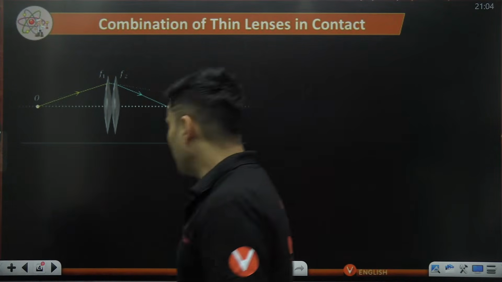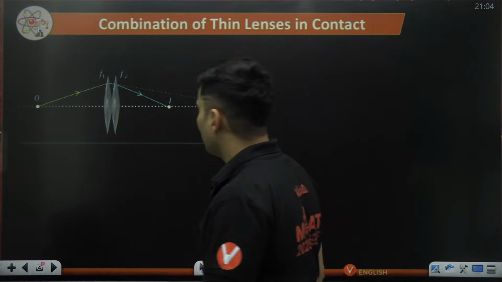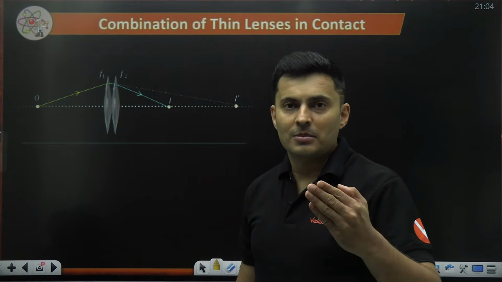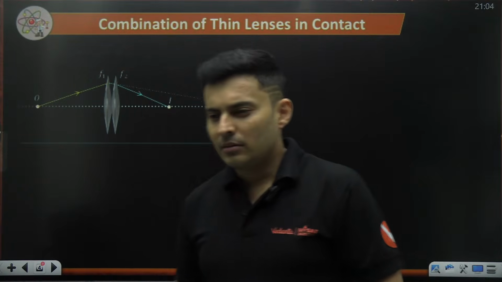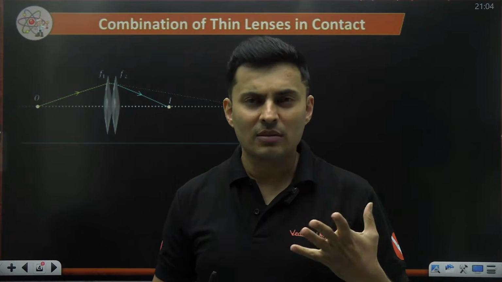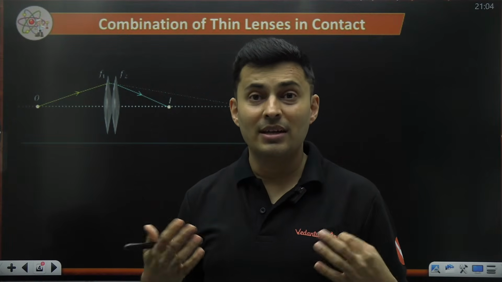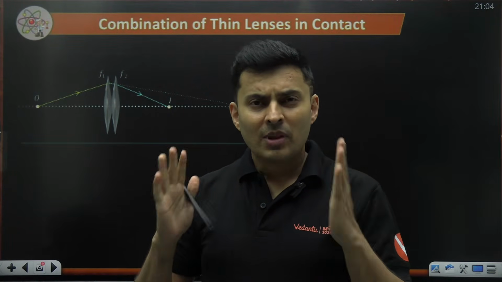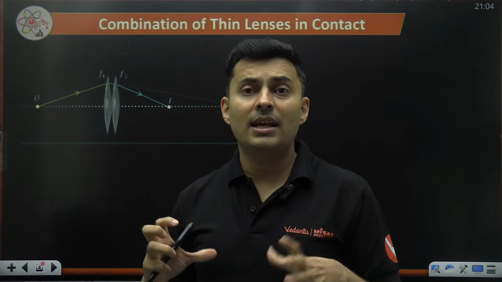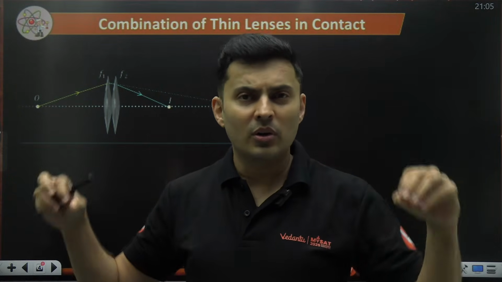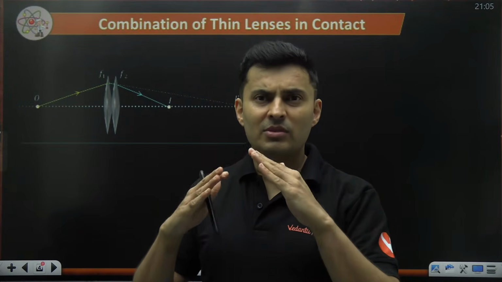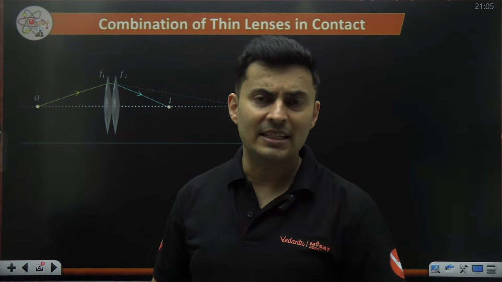So let's start with the concept of combination of lenses. Now, what happens is you will see that even your eye is a kind of a combination of lenses, or even your cameras, mobile camera, telescopes. Multiple lenses are arranged one after the other. As a result, they can magnify it more or diminish it more, or they might have some purpose sometimes which is not possible using a single lens.